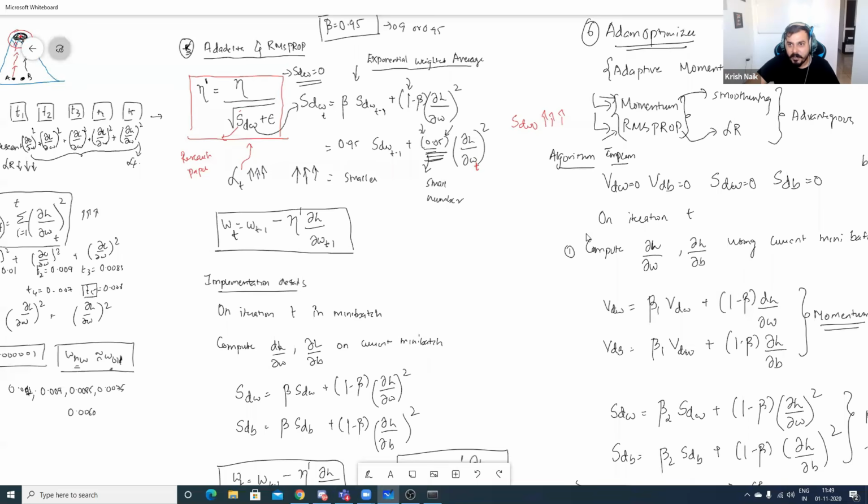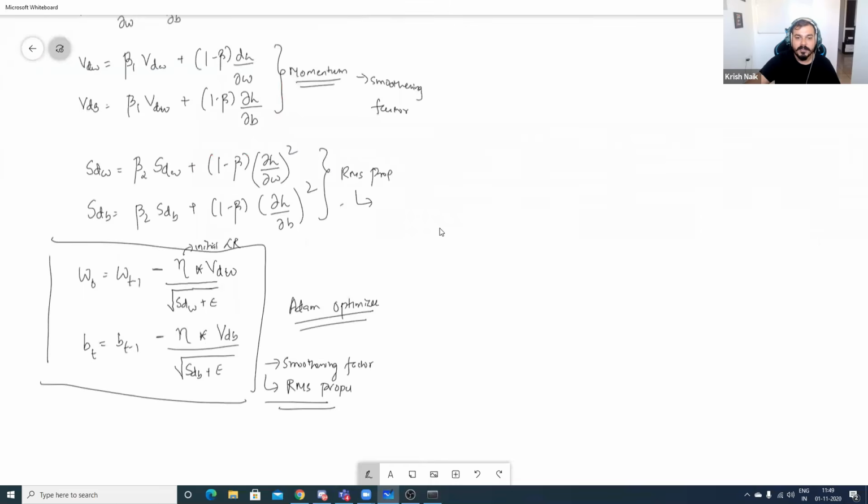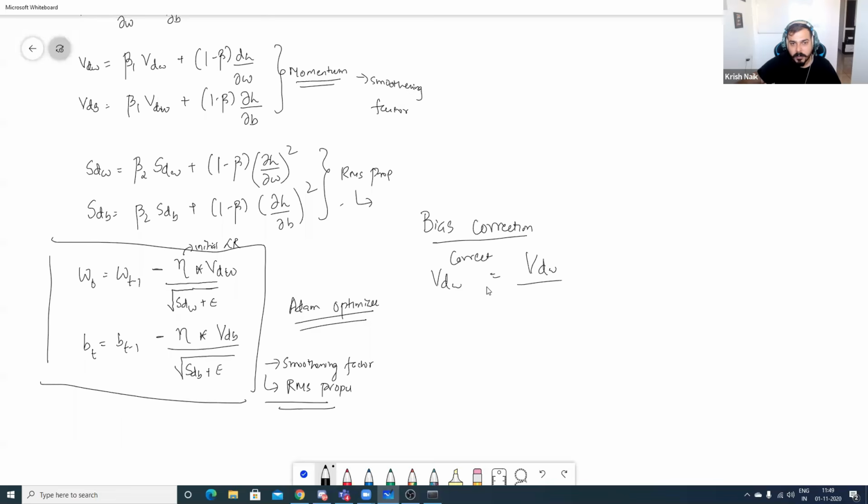Bias correction, okay, yeah. I forgot to tell you about one thing. Sometimes researchers also came up with a concept of bias correction. Bias correction basically means they were trying to bring some correction to this equation. They said that instead of writing it like this, we can write VdW correction is equal to VdW. Let me just write it over here.